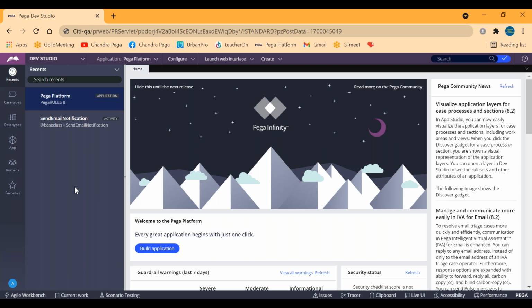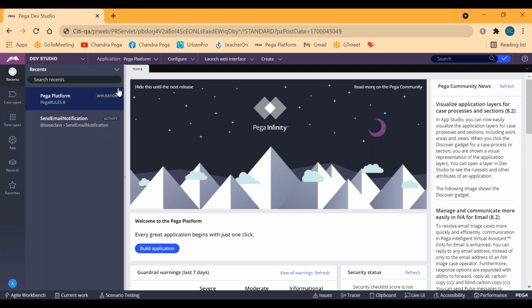Now my purpose of launching into this tool with this master credentials is to create one framework application for my organization from scratch. Once that is created, I want to create one implementation application. That is actually my process. Once I create this framework and implementation, then I will be creating the necessary things like creation of a web creation portal, then email integrations. Likewise, each and everything we have to create in that application only. So in order to create those applications, I'm launching it here.